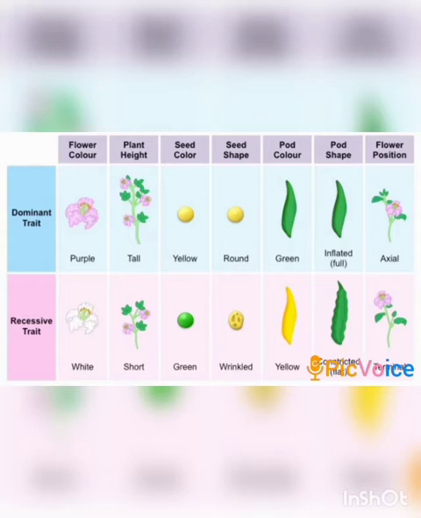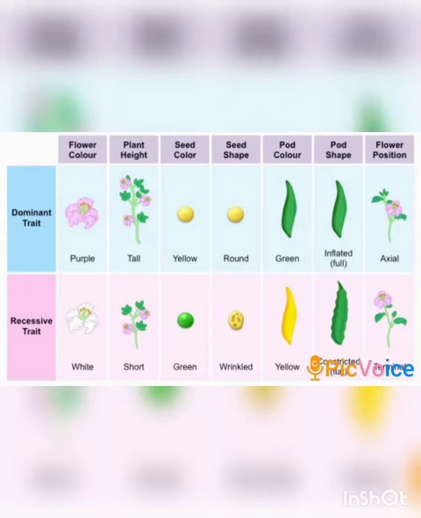And these plants show different, easily recognizable characters like flower color, plant height, seed color, seed shape, pod shape, flower position. So you can see 7 pairs of characters in this picture.